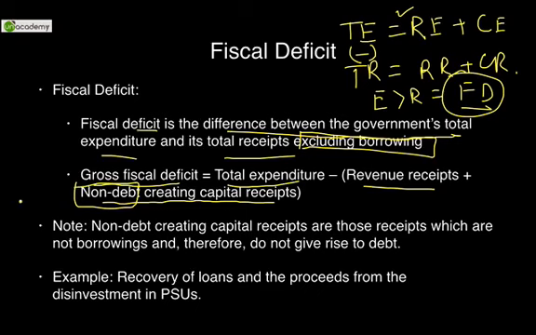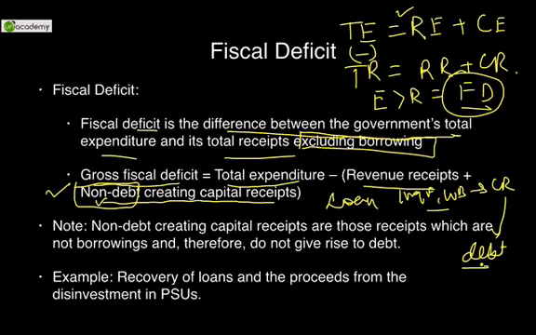Very, very important point. It's a 5-star point. Non-debt creating capital receipts. Those receipts that do not create a debt. So for example, if the government takes a loan from IMF, World Bank, that is regarded as a capital receipt, but it creates debt. ये उधार लग कर देगा government के ऊपर. If it creates a debt, then it will not give a true picture of the Indian economy.